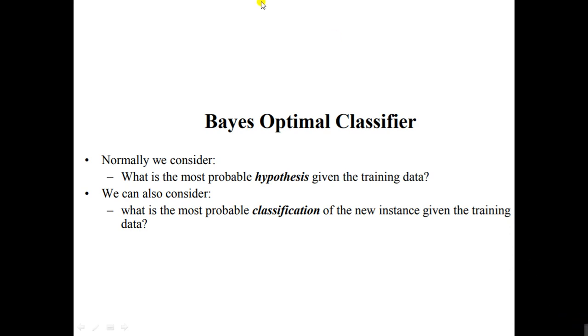Normally, we consider what is the most probable hypothesis in the given training data, as we discussed in the Bayes theorem. We can also consider what is the most probable classification of the new instance given the training data. Although it may seem that this second question can be answered by simply applying the MAP hypothesis. You know what is meant by MAP hypothesis? MAP means maximum a posteriori hypothesis, which we already discussed.